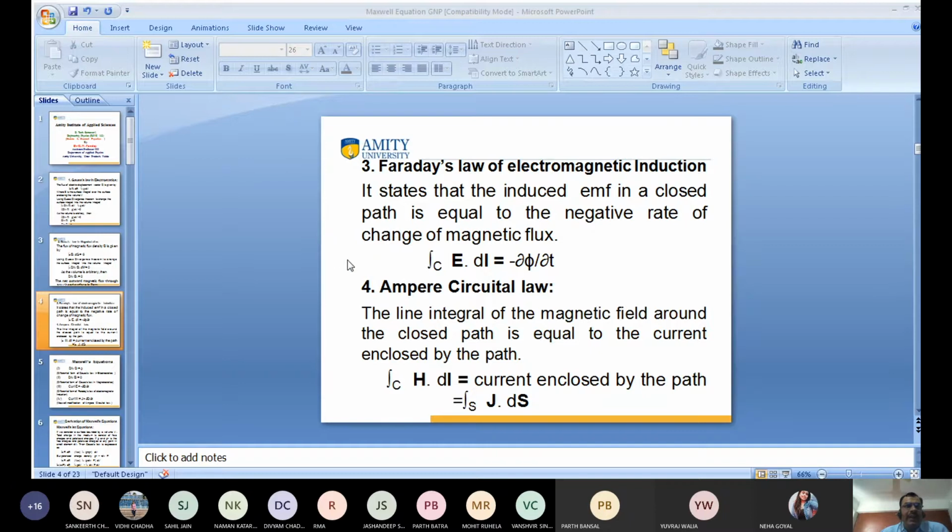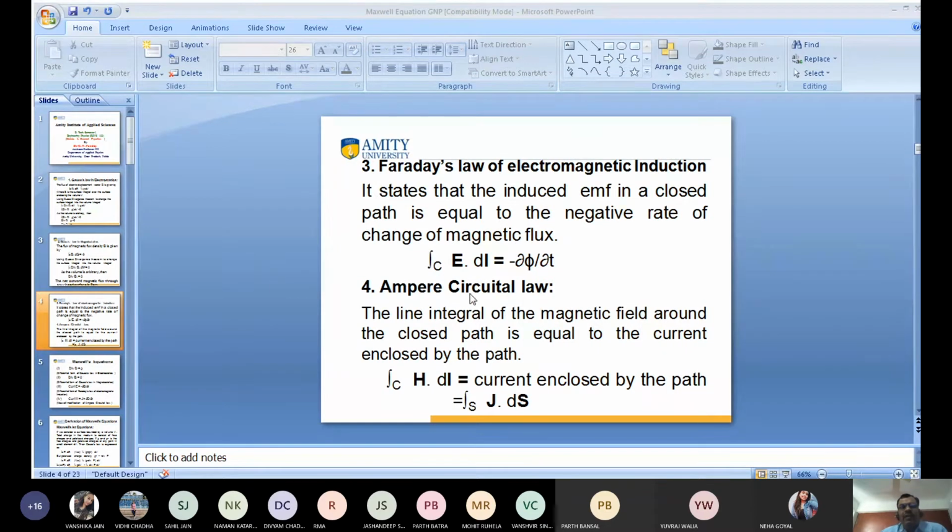So the induced EMF in a closed path is equal to the negative rate of change of magnetic flux. So the closed integral of E dot dl, this is the induced EMF, is equal to the negative rate of change of magnetic flux. Phi is known as magnetic flux. This is known as Faraday law of electromagnetic induction, and it is used in the Maxwell third equation. So keep in mind the induced EMF in a closed path is always equal to the negative rate of change of magnetic flux, and phi is known as magnetic flux.